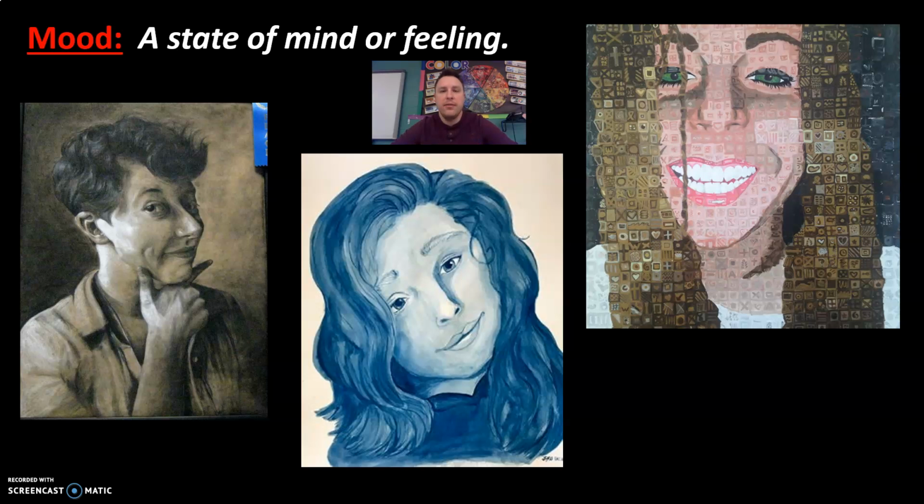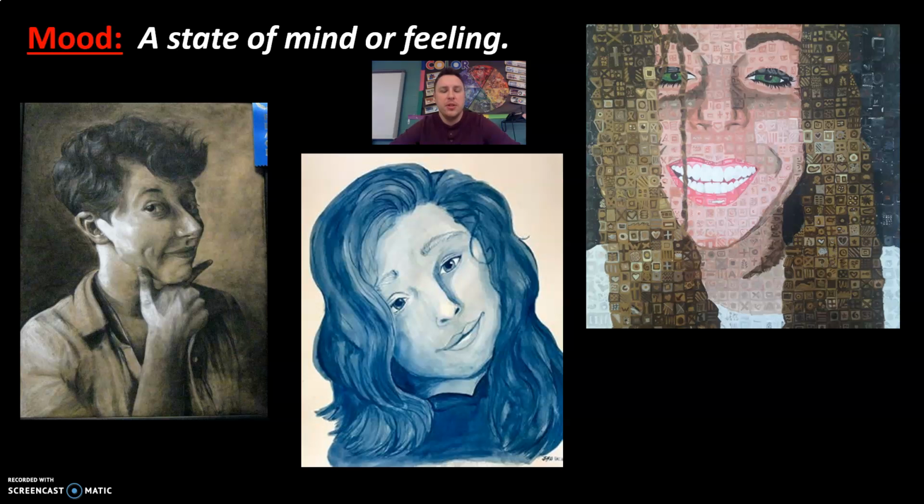Image on the far right, obviously the mood is happiness. The student's feeling very happy. And this student even painted their portrait in the style of Chuck Close. And we are not doing that. That is a very advanced way that student painted it. We are just adding color with pastels, just solid colors, or blending to add light and shadow if you wish.